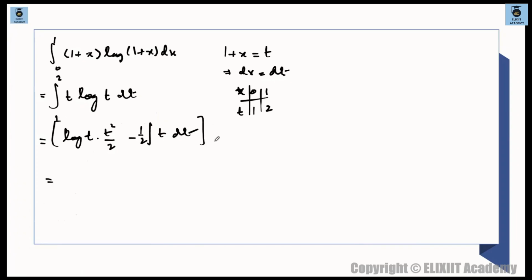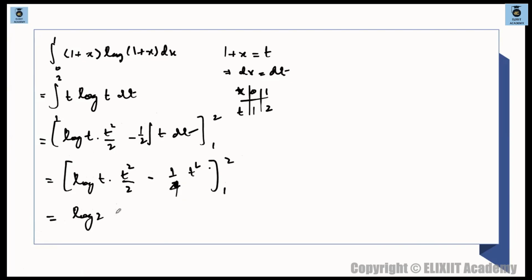क्या बोलते हो? 1 to 2. So this is basically log of t times of t square by 2, और यहाँ पे हाफ times of यहाँ पर भी t square by 2 आएगा. ठीक है? तो 4 कर दो इसको, t square कर दो इसको, and then range is going from 1 to 2. तो log of 2 square by 2 माने 4, ये 4 आएगा 4 by 2, तो 2 log 2 minus of 1 by 2 times of 2 square, तो 4 and 4 will cancel out.